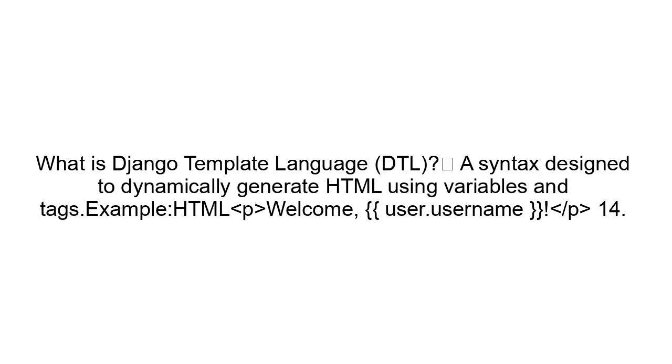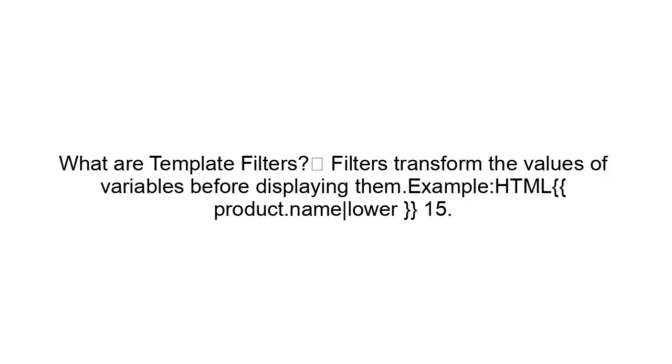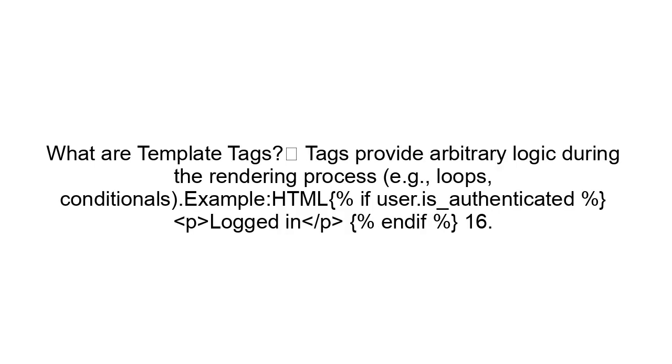What is Django template language, DTL? A syntax designed to dynamically generate HTML using variables and tags. Example, HTML: <p>Welcome, {{ user.username }}</p>. What are template filters? Filters transform the values of variables before displaying them. Example, HTML: {{ product.name|lower }}. What are template tags? Tags provide arbitrary logic during the rendering process, e.g., loops, conditionals. Example, HTML: {% if user.is_authenticated %} <p>Logged in</p> {% endif %}.